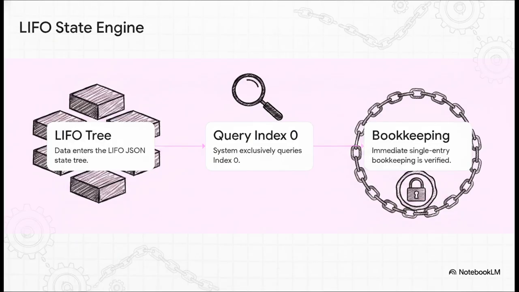The architecture strictly pivots away from those old first in, first out structures. Because the very last item to go in is the first item to come out, you unlock this incredibly efficient single-entry bookkeeping. You only ever need to query index 0 to get an immediate mathematical proof of state. You completely bypass the need to painstakingly scan through massive, expensive transaction histories. It literally acts like a perfect tamper-proof digital seal.